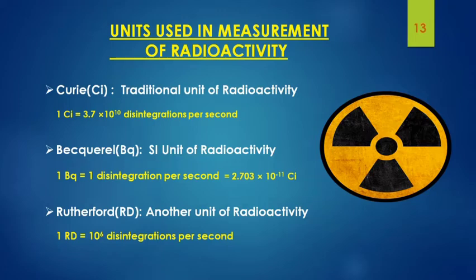Then comes the SI unit of radioactivity, that is becquerel. 1 becquerel is exactly equal to 1 disintegration per second, which is equal to 2.703 into 10 raised to minus 11 curie. Now comes another unit of radioactivity, that is Rutherford. 1 Rutherford is equal to 10 raised to 6 disintegrations per second.